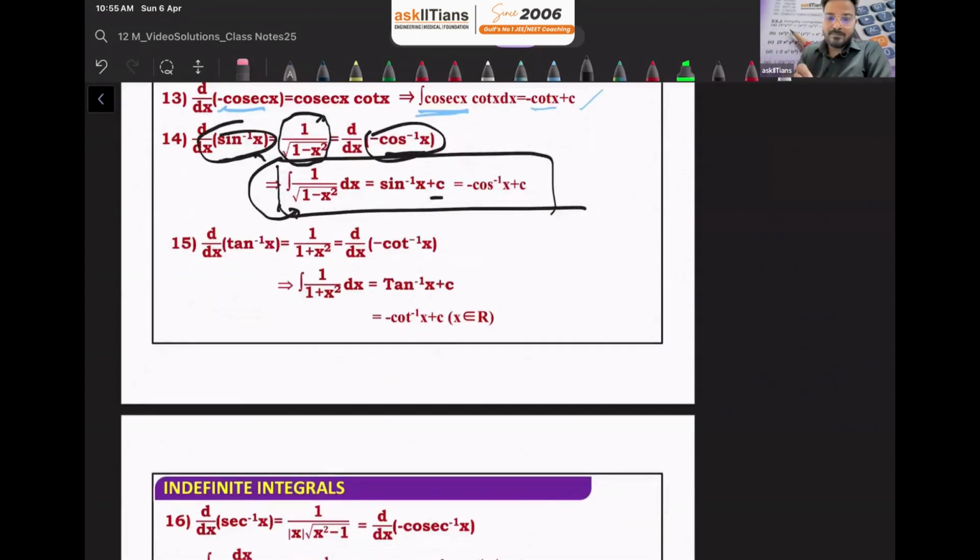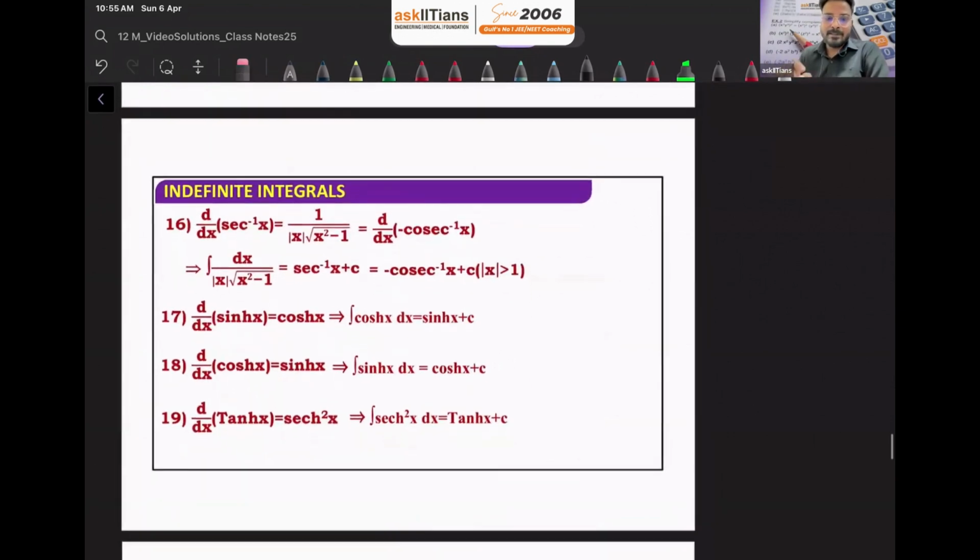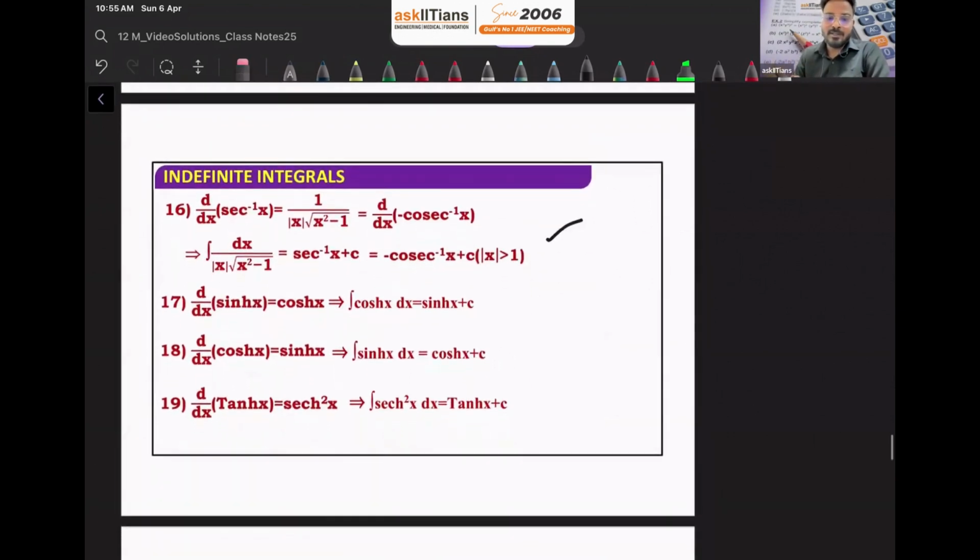Similarly, for tan inverse x, 1 upon 1 plus x square, so the integration of 1 upon 1 plus x square will be tan inverse x plus c, or minus of cot inverse x plus c. Then secant inverse x, so write down all these formulas.